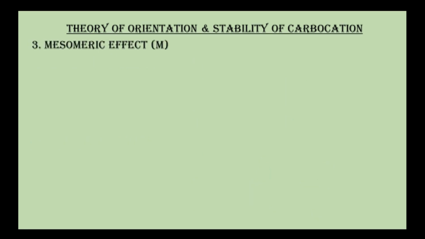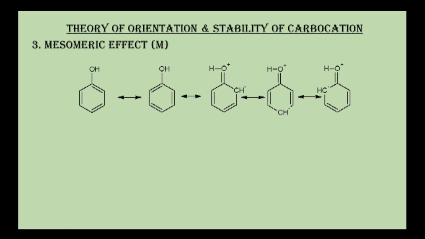Mesomeric effect. The presence of lone pair of electron is further responsible for another important effect by increasing the number of resonating structures of the compound. Such effect is called as mesomeric effect or resonance effect.